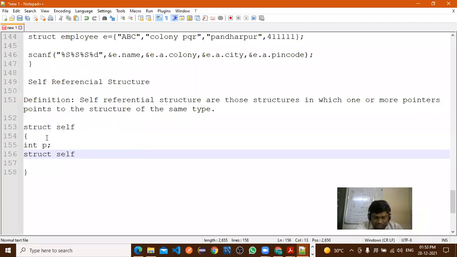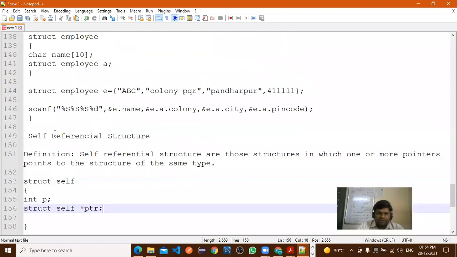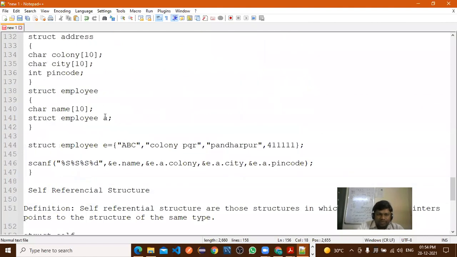Previously, what did we use? A simple integer object to call the structure itself.